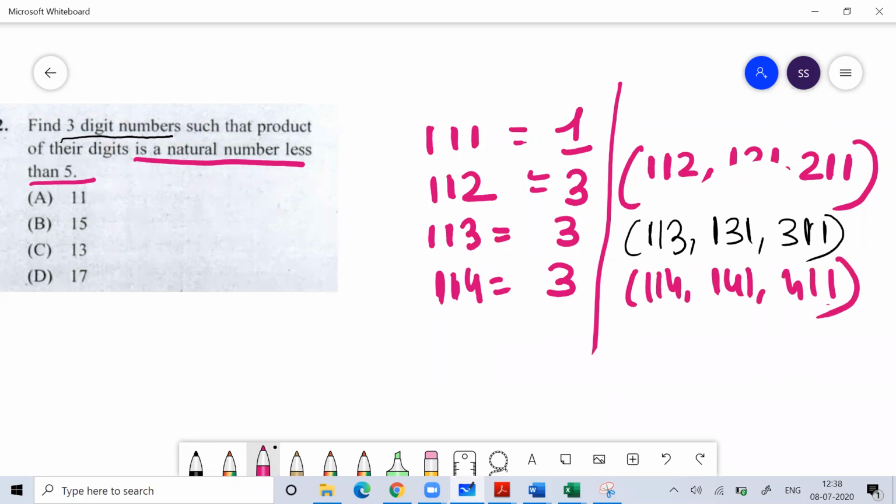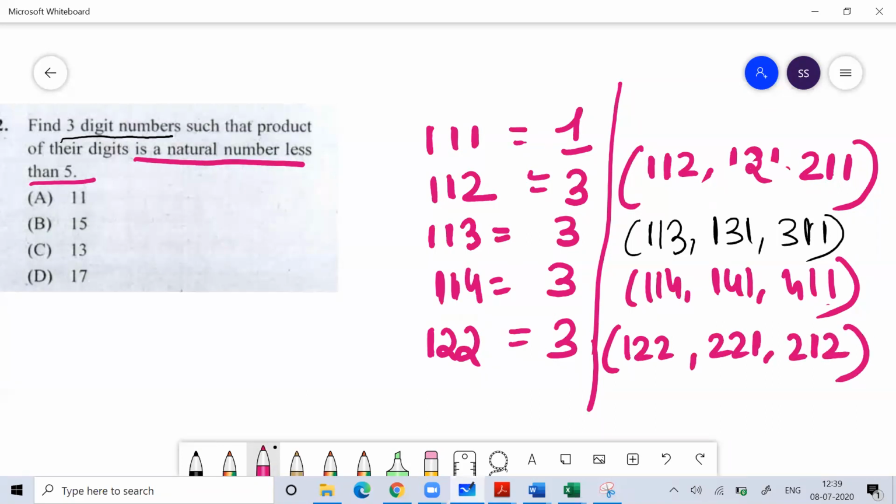So I can make three-digit numbers like this, where the product is less than 5. Then I can make 122. Again, the product is less than 5. And how many numbers can I make? Again, three. The numbers can be 122 or 221 or 212. So these are the possible cases. If I count them, that is 13. So there are a total of 13 three-digit numbers whose product is a natural number less than 5.